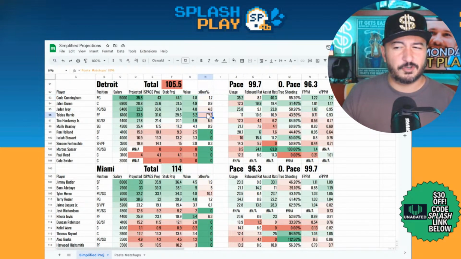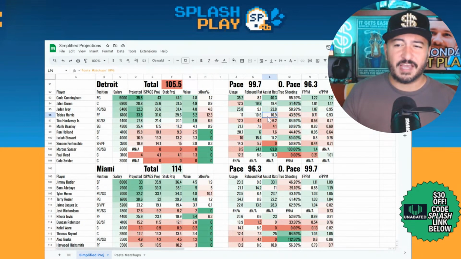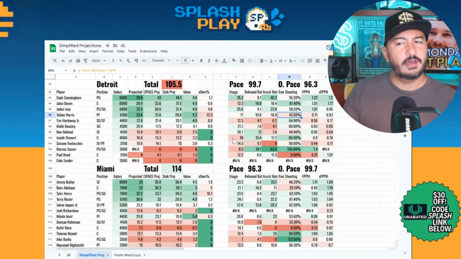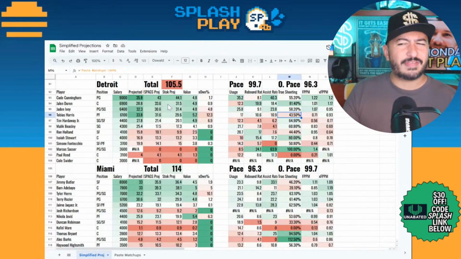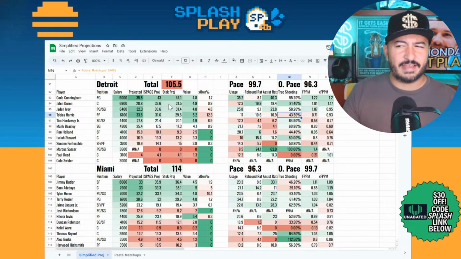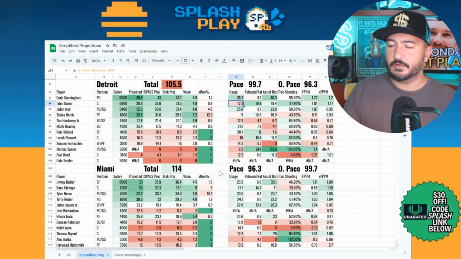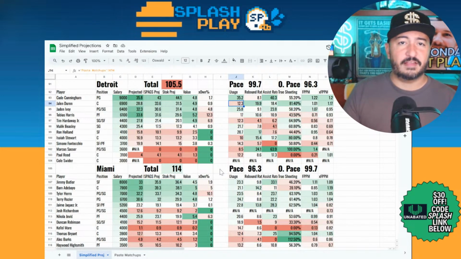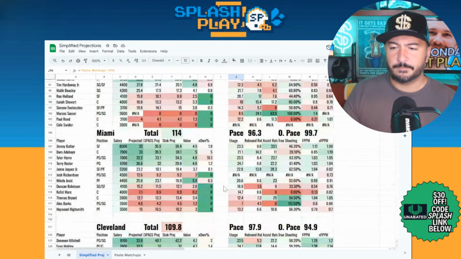Tobias Harris, more of a projection play here. He's fine at $6,100 salary. I don't expect a lot of upside for him, but he's also shooting really poorly to start the year. At a certain point, water finds its level and he'll get back to where he is normally. So Tobias, an okay play. I think the game kind of comes down to Cade, though. I always like Jalen Duren a little bit, but I think I'm going to get less than this year. His usage has been down as well, having guys like Tobias Harris in the mix. So Detroit, not the most appealing team to me besides the tournament upside for Cade and maybe some Tobias you get as a projection play.